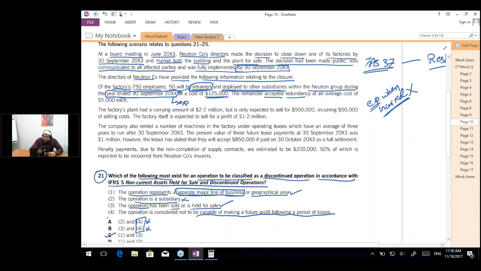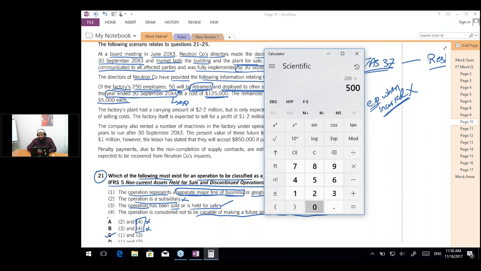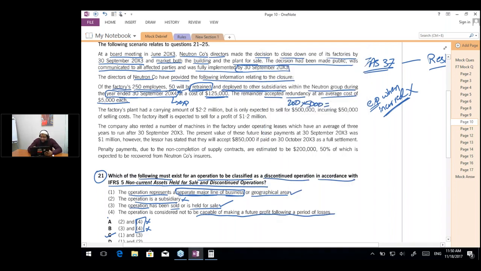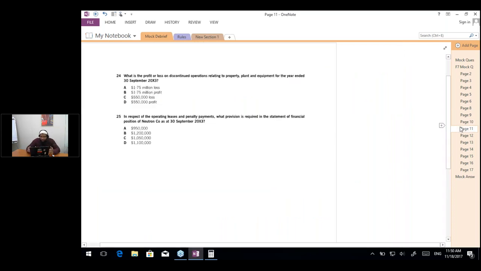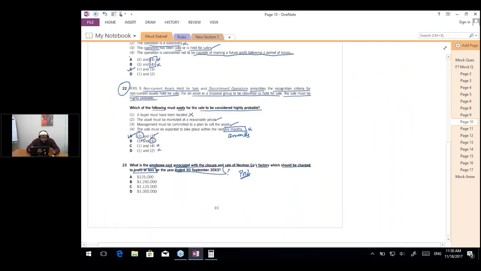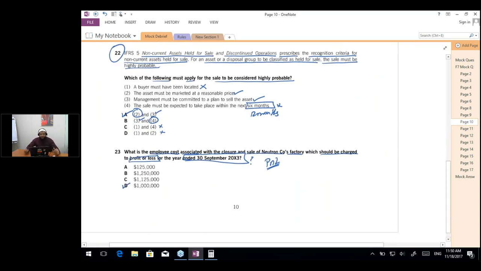The remainder accepted redundancy at an average cost of 5,000 each. So the remaining 200 employees accepted 5,000 per employee. 200 employees into 5,000 per employee is going to be $1 million, which is the amount that should be expensed out to P&L. Yes, Simran, this would become a current liability. Now, moving to the question requirement, the answer for 23 is D. D is the right answer, 1 million.